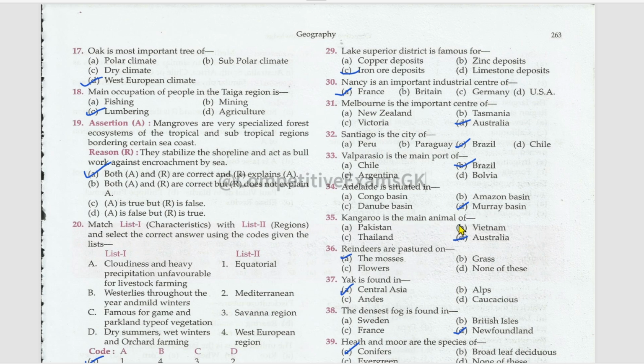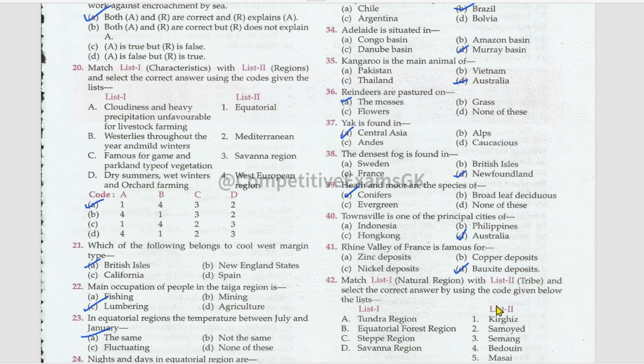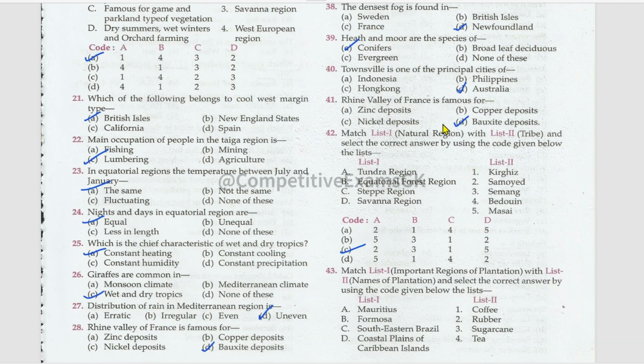Kangaroo is the main animal of Australia. Reindeers are pastured on the mosses. Yak is found in Central Asia. The densest fog is found in Newfoundland. Heath and moor are the species of conifers. Townsville is one of the principal cities of Australia. Rhine Valley of France is famous for bauxite deposits.